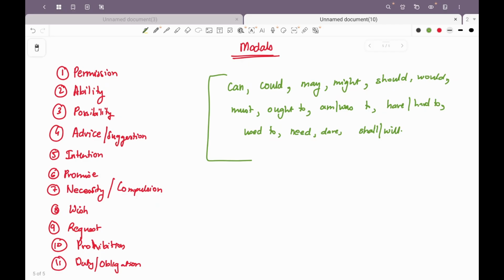For example, one of the questions that came in the exam is, she expects that her son can return, may return, or should return. So in this case it should be should return, right?